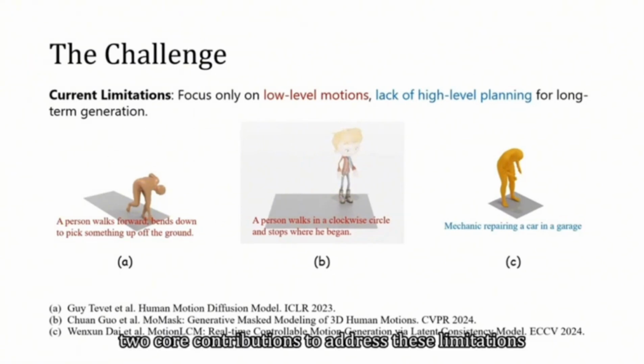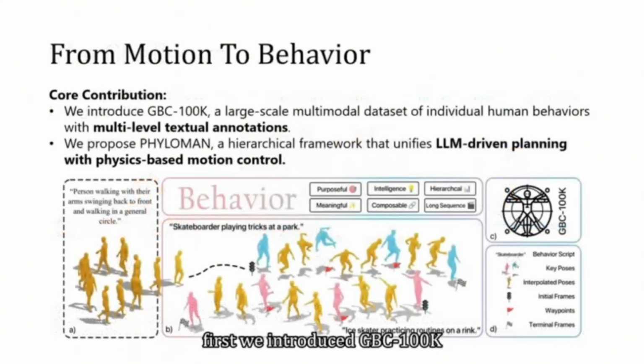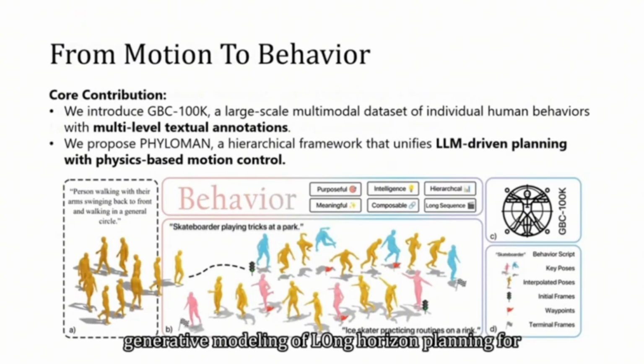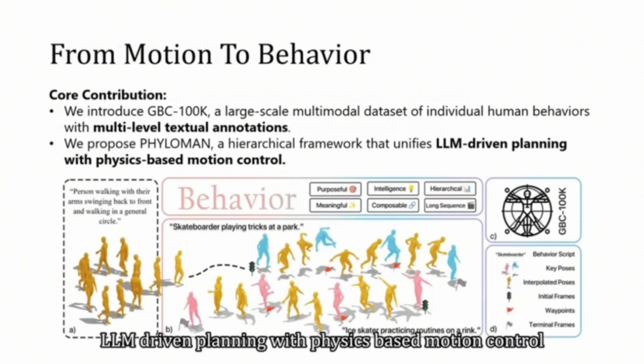Our work makes two core contributions to address these limitations. First, we introduced GBC100K, a large-scale multimodal dataset featuring individual human behaviors with multi-level textual annotations. Second, we propose PHYLOMAN, physics-informed generative modeling of long-horizon planning for hierarchical humanoid behavior, a hierarchical framework that uniquely combines LLM-driven planning with physics-based motion control.